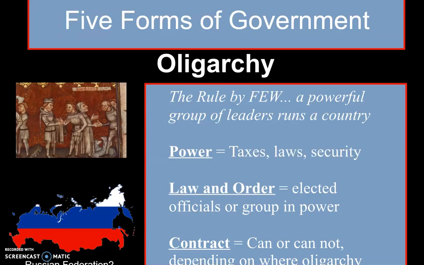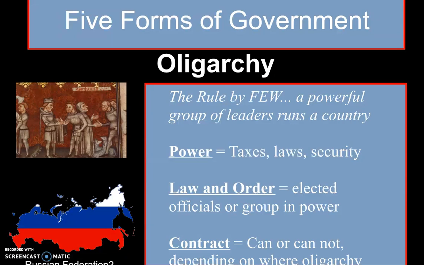Now, where's the power? Well, oligarchy has the power to tax, to make laws, to provide security. And these officials, whether they're elected or whether they are the group that holds power, are going to be in charge of making all of these things. So an oligarchy is ruled by a few. Now, one of the benefits is that decisions get made pretty quick. You don't have to wait for your elected representatives to figure it out. You can just kind of have this ruling class decide, and then the rest of the country follows suit.